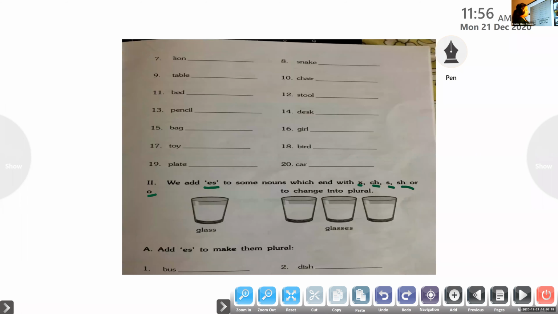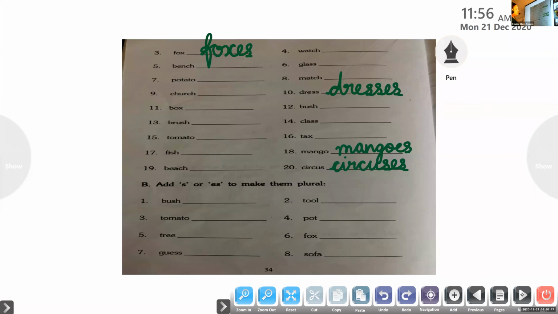Adding ES is possible only if the noun ends with X, CH, S, SH or O. Keep that rule in mind. That is very important. We can add ES only to those nouns which end with X, CH, S, SH or O and make the plural forms. Clear? Now let me ask you a few examples more.